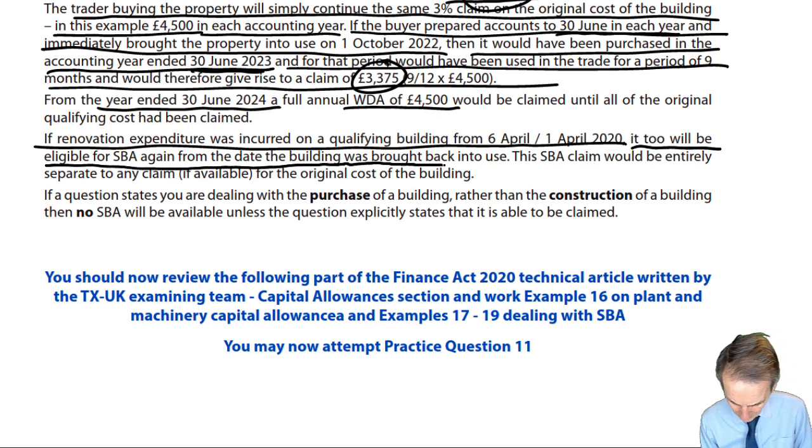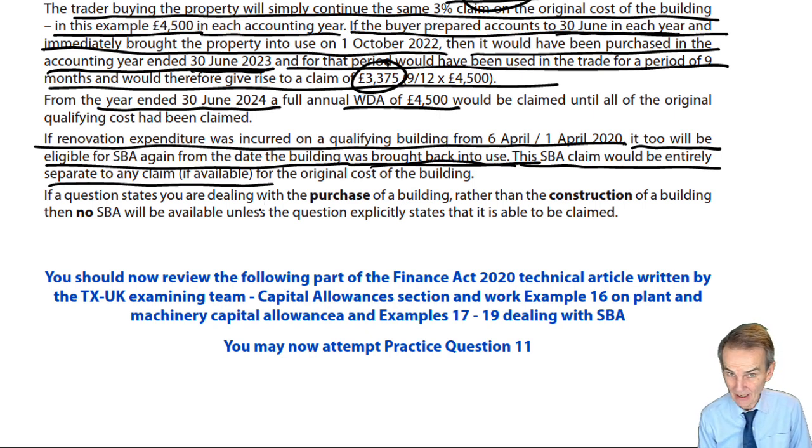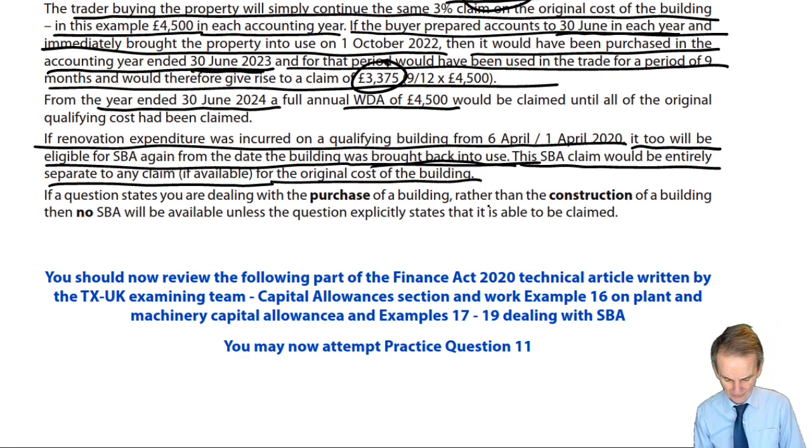Again, from the date the building was now brought back into use. This SBA claim would be entirely separate to any claim, if indeed there was one available, when was our construction cost incurred, for the original cost of the building. That renovation expenditure will have its own 33 years and 4 months life with our 3% straight line per annum calculation based upon it. It goes in to its own separate computation.